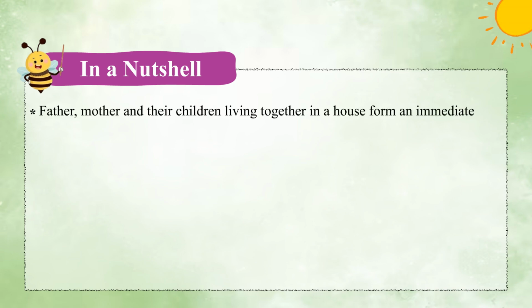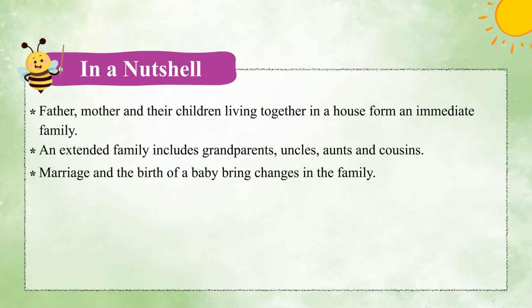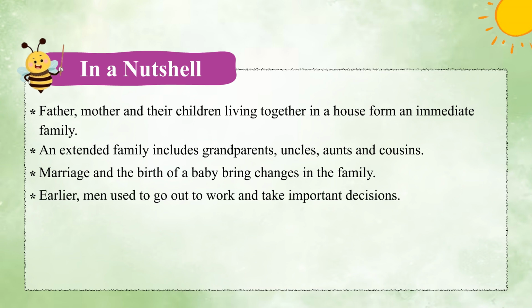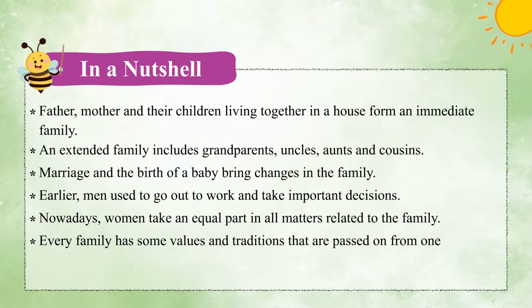In a nutshell, father, mother and their children living together in a house form an immediate family. An extended family includes grandparents, uncles, aunts and cousins. Marriage and the birth of a baby bring changes in the family. Earlier, men used to go out to work and take important decisions. Nowadays, women take an equal part in all matters related to the family. Every family has some values and traditions that are passed on from one generation to the next.